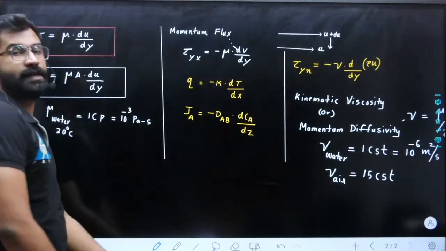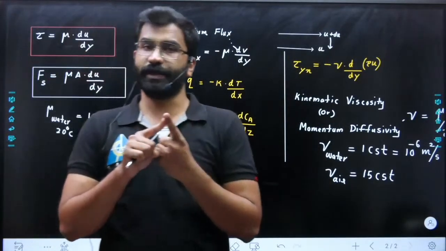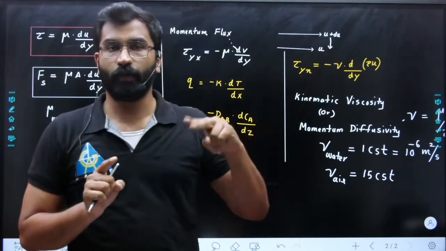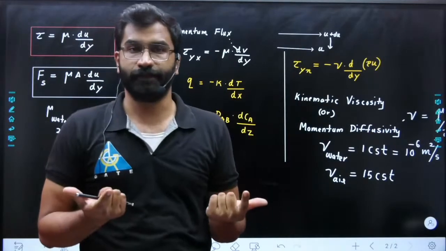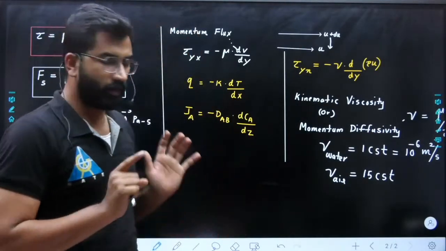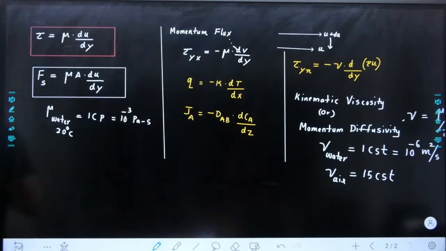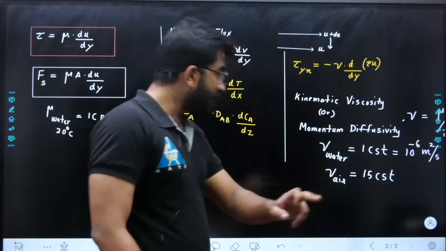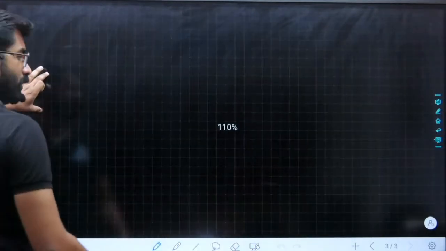Now how viscosity changes with temperature. For gases, viscosity increases with temperature. For liquids, viscosity decreases with temperature. So remember these things in your mind. I hope you understood. So these are the topics we need to discuss in the first chapter, properties. Now in properties, the last point is Newtonian, non-Newtonian fluids.